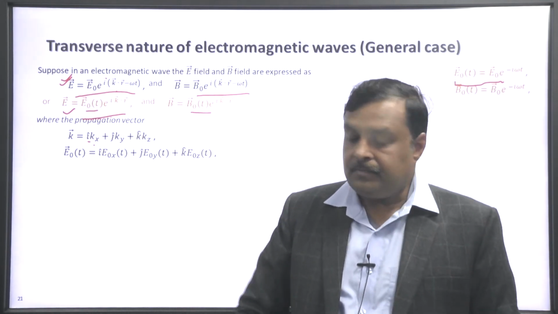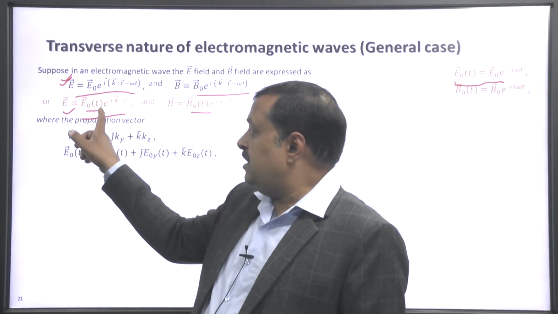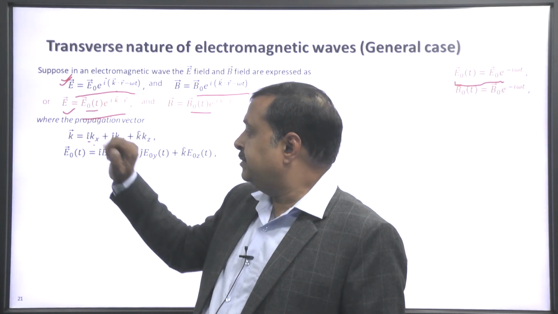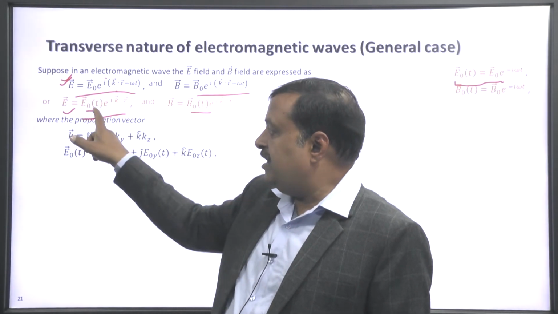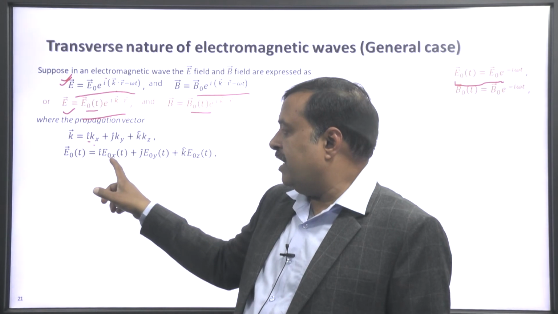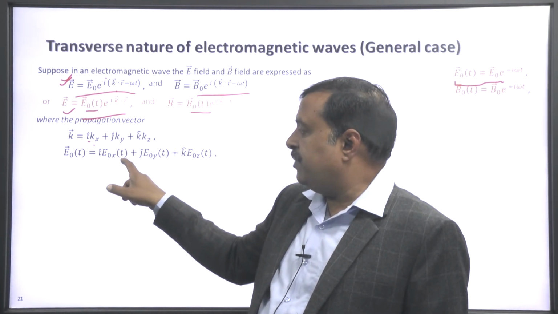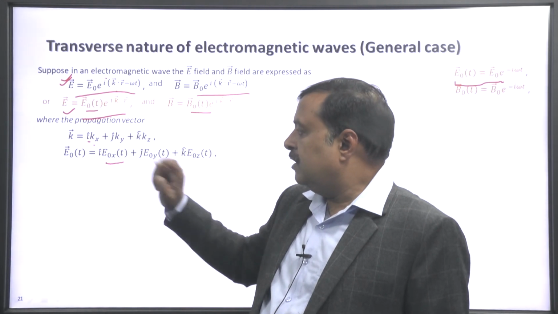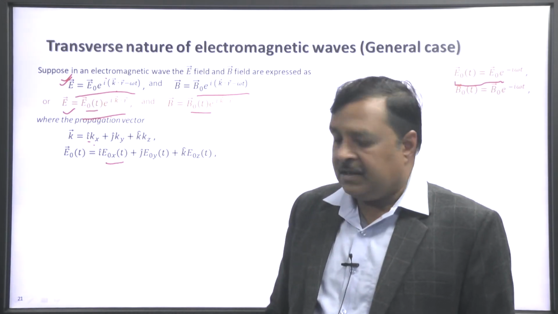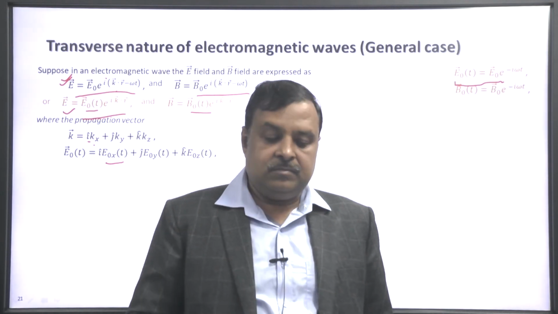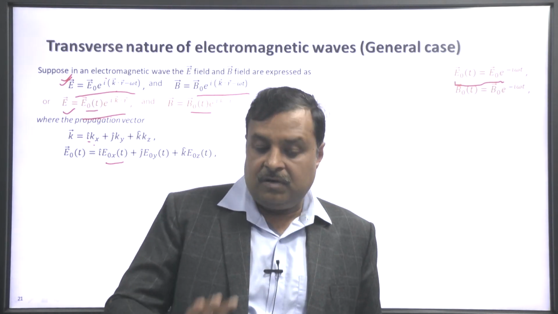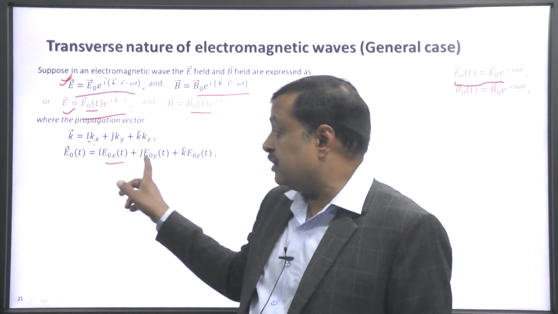So, this vector E0(t) can be written as i E0x(t) plus j E0y(t) plus k E0z(t). The t in brackets shows that E0x(t) and E0y are functions of time in this equation.